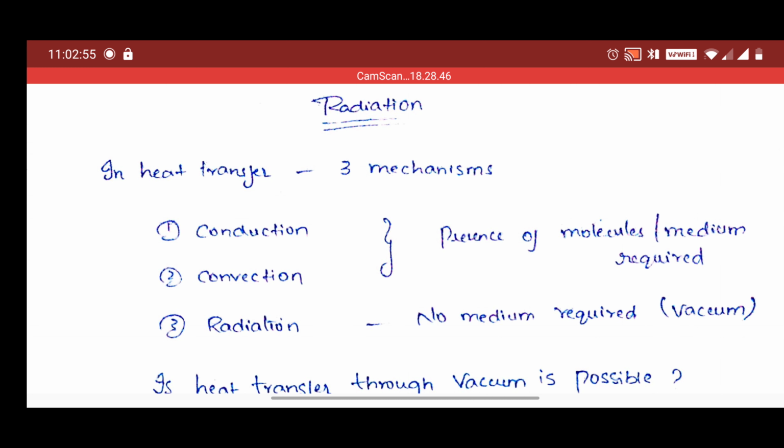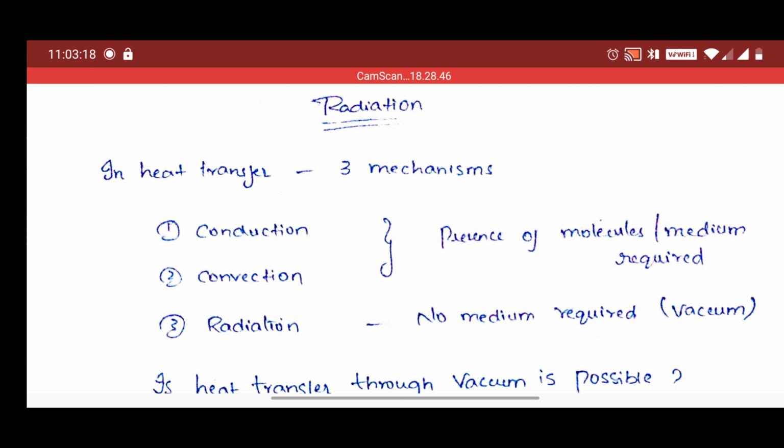Okay, today we talk about radiation. Before going to radiation, let us see what are the three mechanisms of heat transfer we are studying from the initial stages of our subject. That is conduction, convection, and radiation. Okay, we all know that these are the three mechanisms, but in early days we had only two mechanisms,